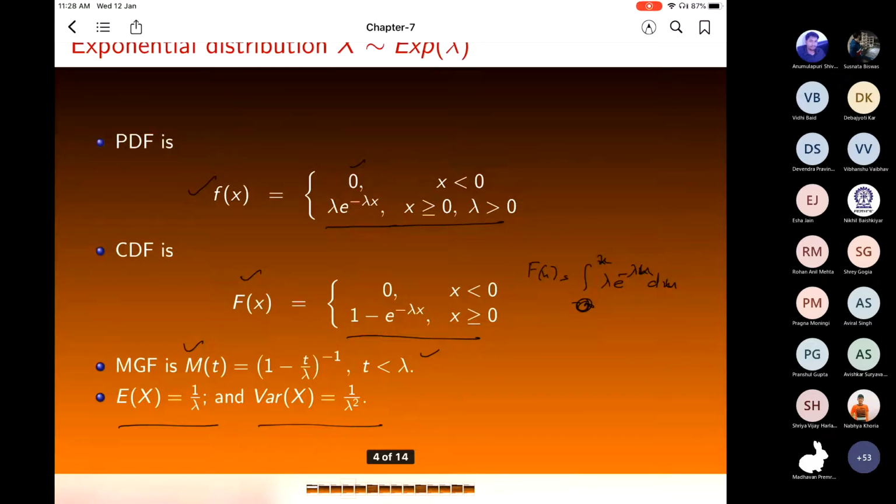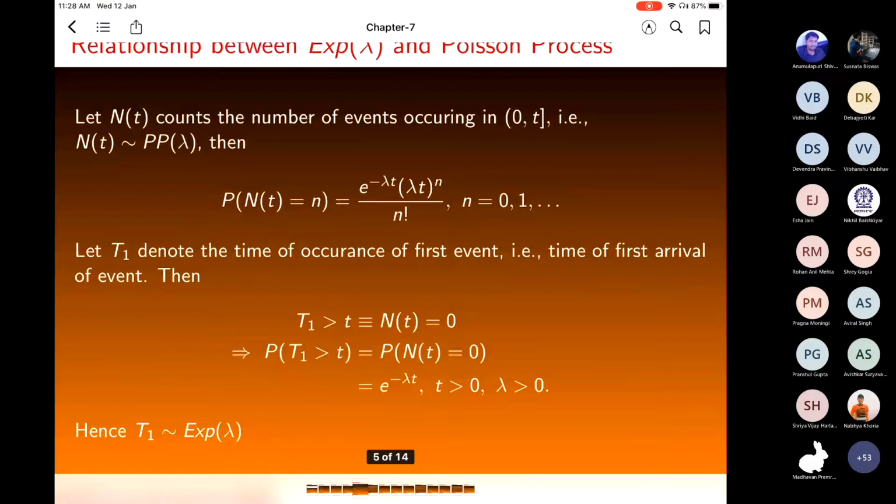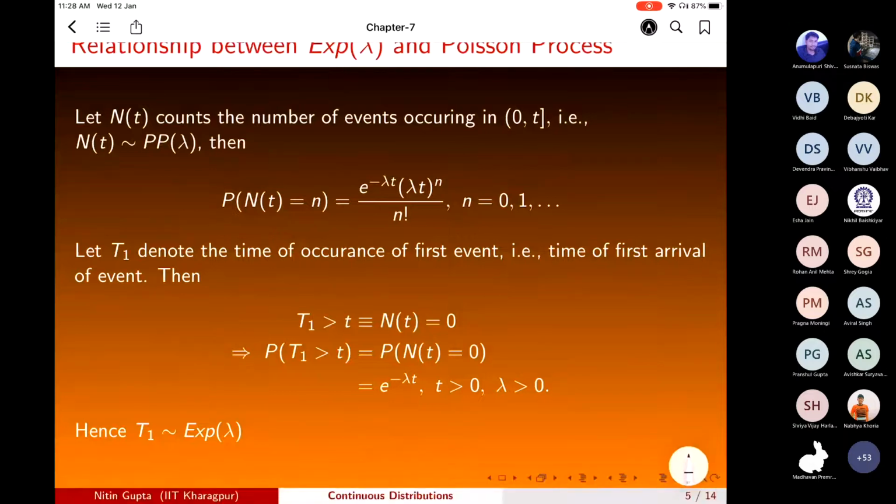So how do we see the exponential distribution if we have a Poisson process? Let N(t) count the number of events occurring in the interval 0 to t, and N(t) follows a Poisson process. So now we are seeing the relationship between exponential and Poisson process.